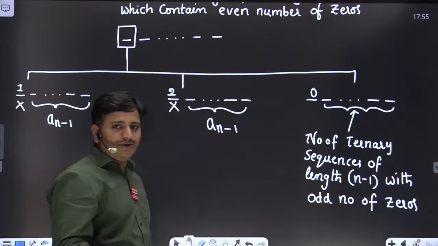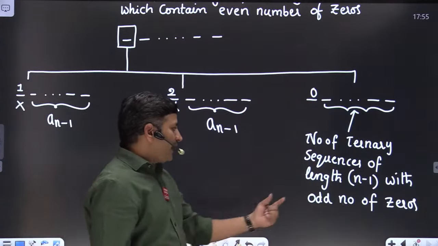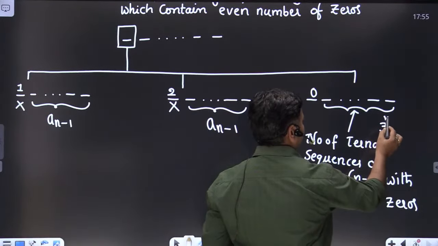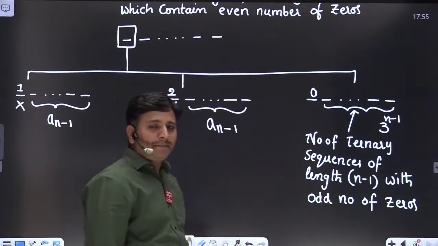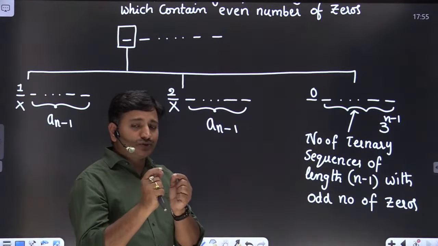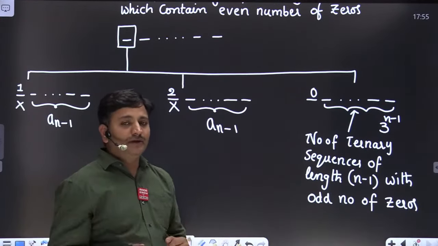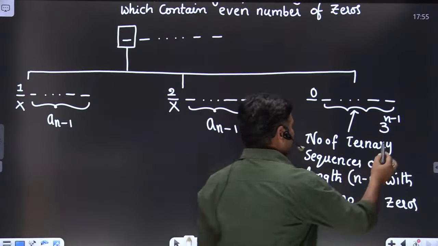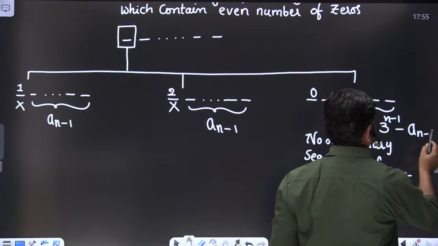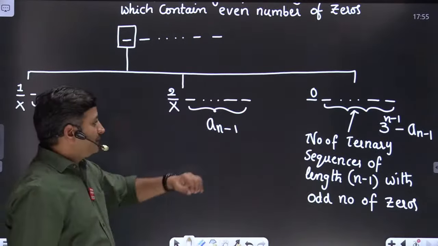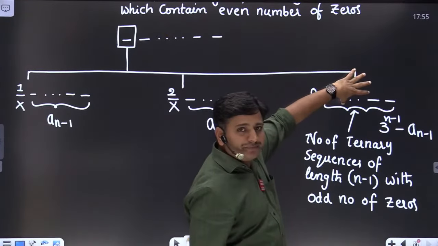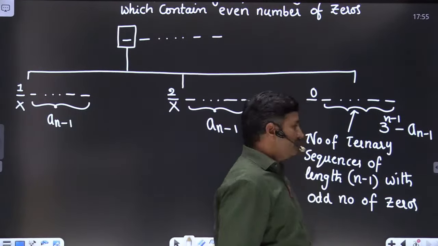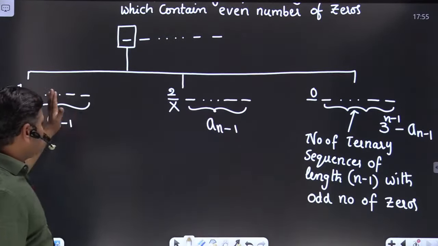Now you can easily guess how many ways we can find. Very simple, friends. Find the total number of sequences of length n minus 1. Since it is a ternary sequence, the total number of sequences of length n minus 1 is 3 to the power of n minus 1. From that we have to subtract the even-zero sequences, defined as a_(n-1). So the task is completed either the first way, the second way, or the third way.